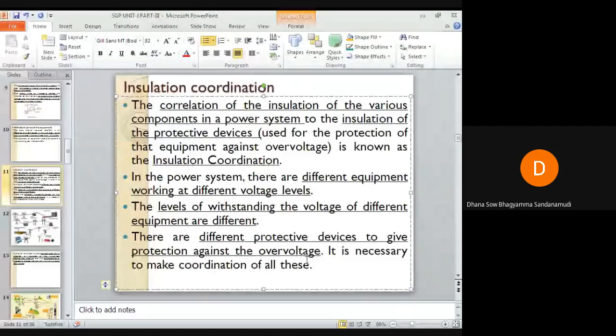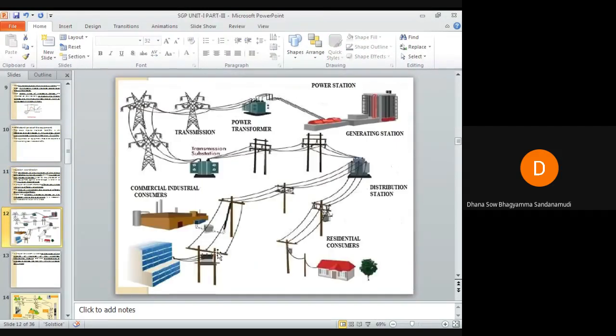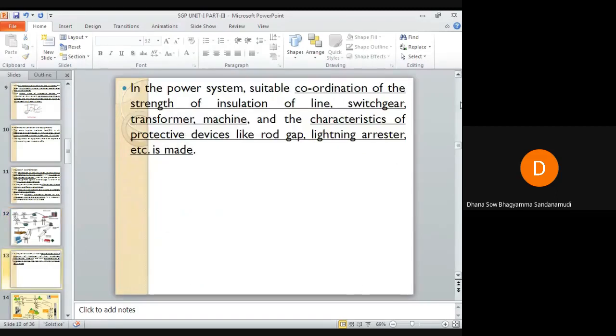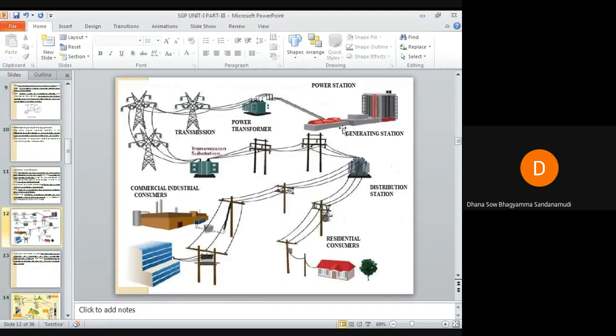Let us discuss insulation coordination. We know the power system can be categorized into three main categories: the generating system, the transmission system, and the distribution system. Whatever power is generated is stepped up, then transmitted, then stepped down at the load centers, and distributed to different sectors of load.